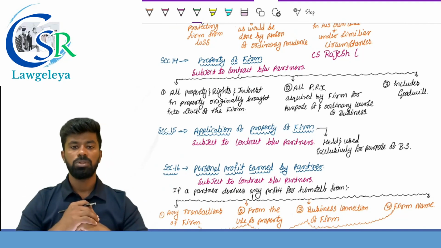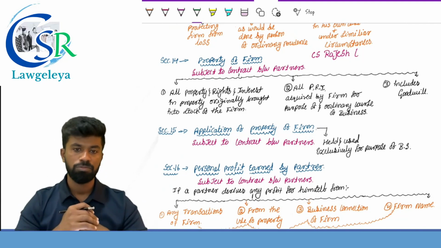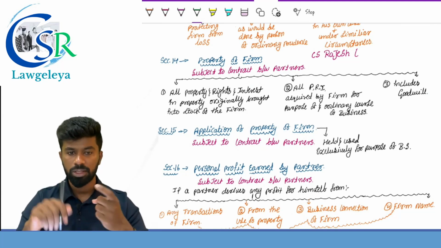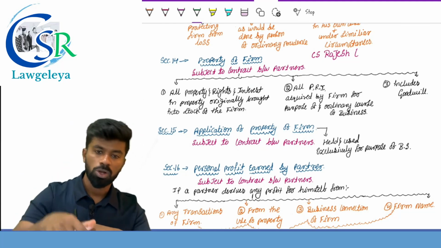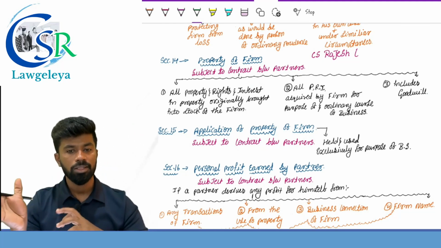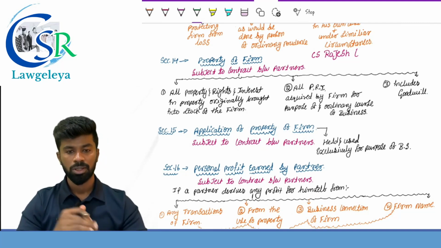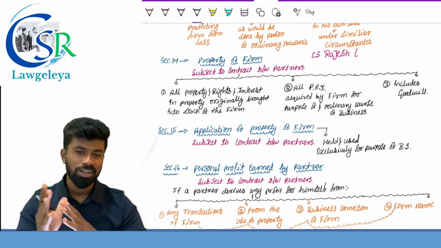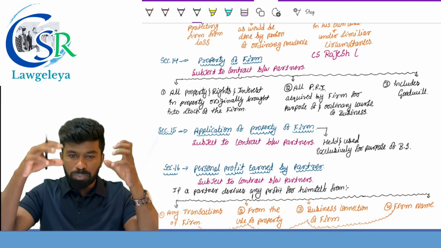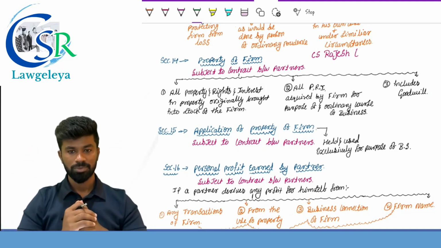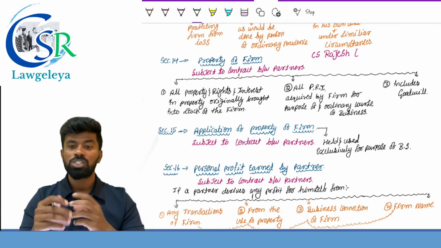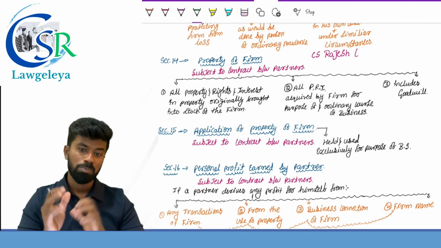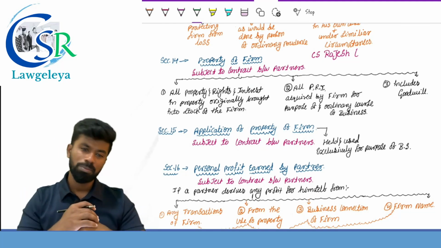Subject to contract between the partners, the partnership property of the firm includes what? All property, rights, interest in the property which are originally brought into the stock of the firm. So PRI, Puneet Rajkumar Industries: property, rights and interest which are brought into the stock of the firm. And it also includes all the property, rights and interest which are acquired by the firm for the purpose and in the ordinary course of business of the firm.